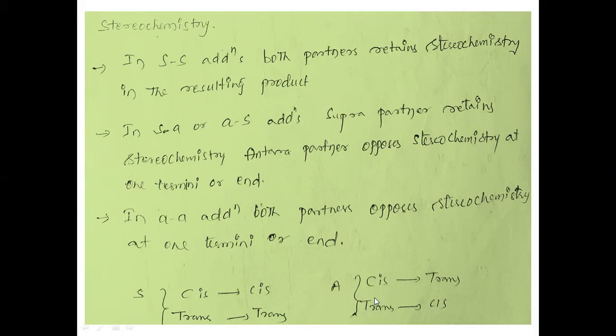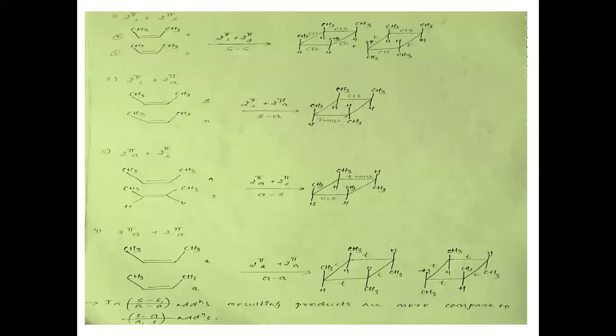While for an antara partner, if you are taking a cis reactant, in the product the stereochemistry is trans, and if you are taking trans reactant, in the product the stereochemistry will be cis. So the suprafacial partner will retain the stereochemistry in the product, whereas antarafacial opposes its stereochemistry. Okay, this is the stereochemical discussion which we have to observe in cycloaddition reactions.